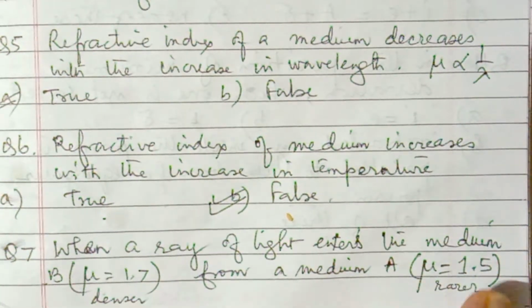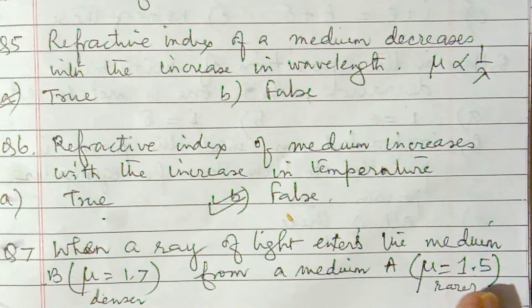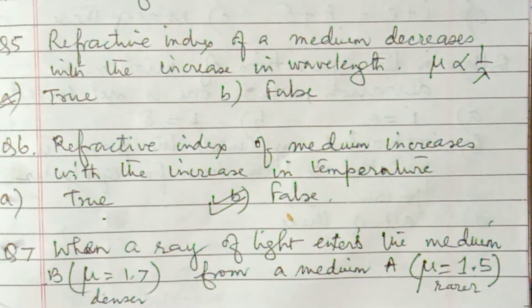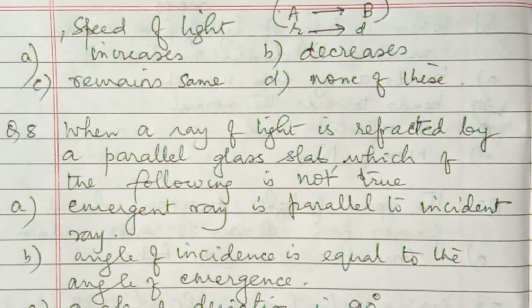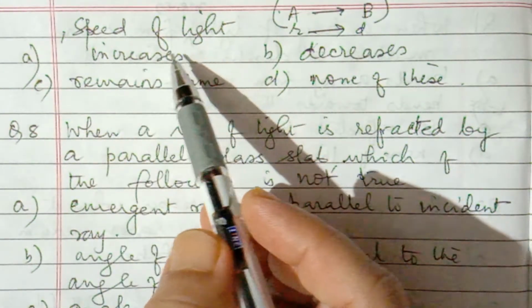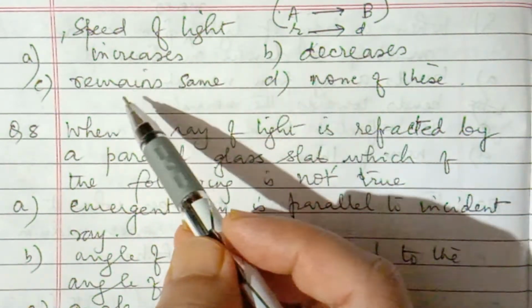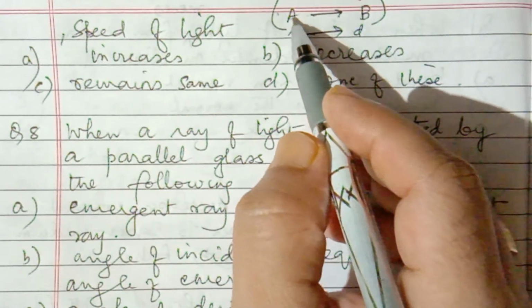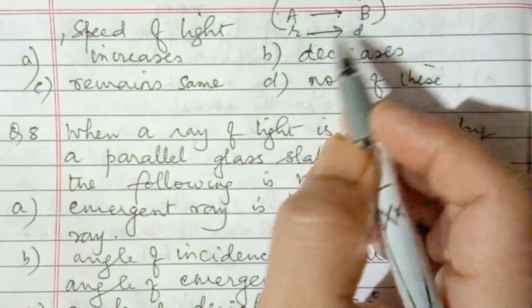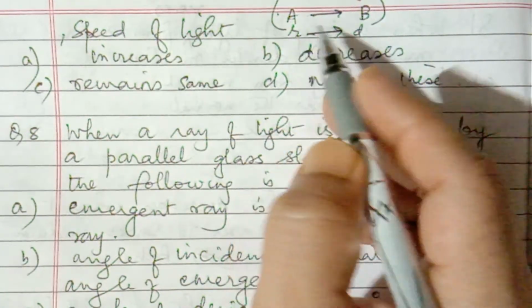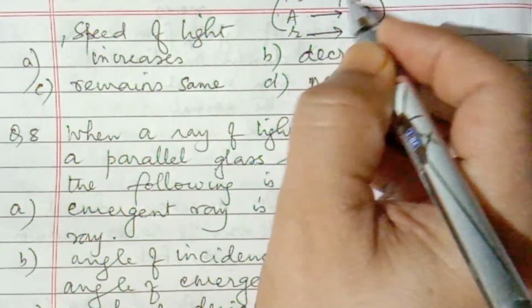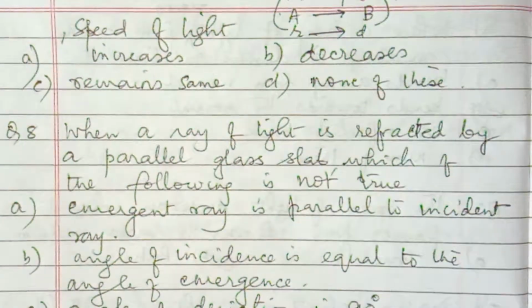So remember, refractive indices will tell about the density of the medium also. Then the question is: the speed of light increases, decreases, remains the same, or none of this.